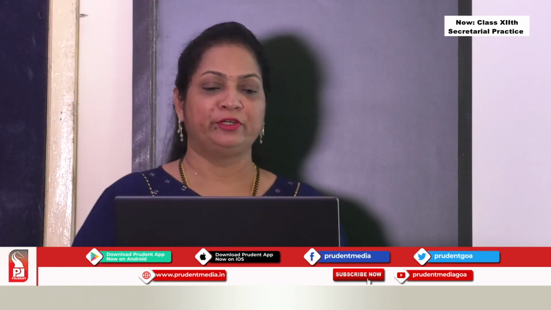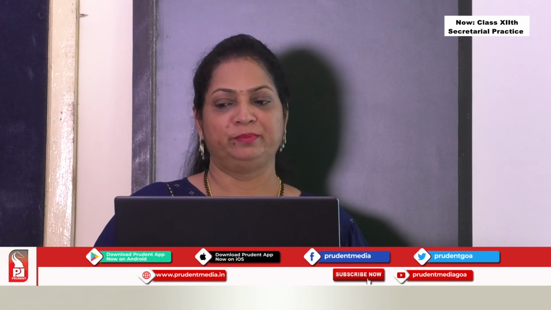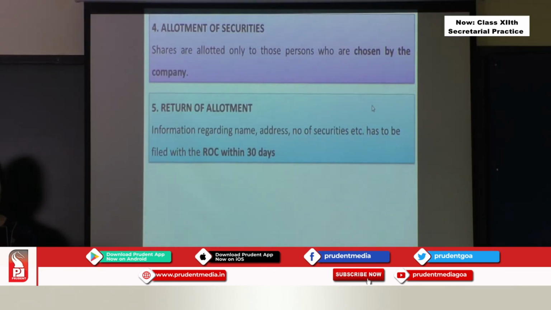Then the fifth point, return of allotment. As I told you, allotment of shares means when any person has applied for the shares, the company gives the shares to them, allots the shares to them.